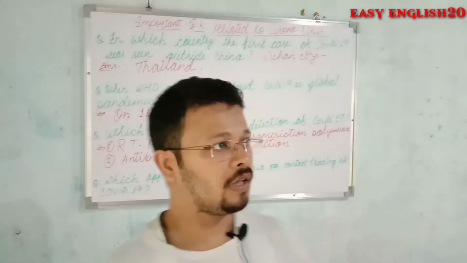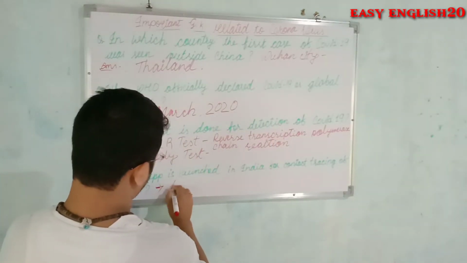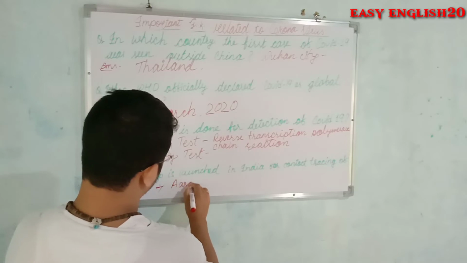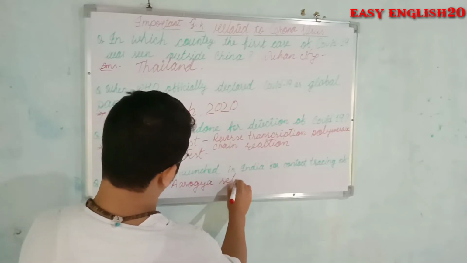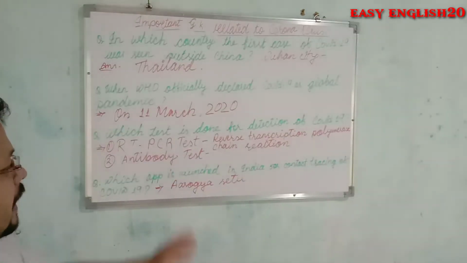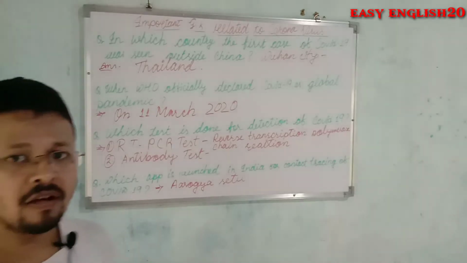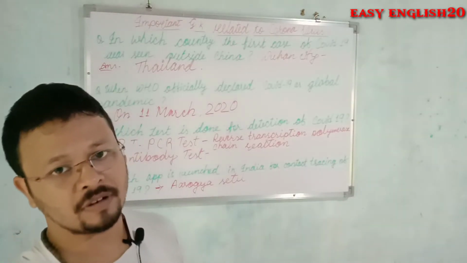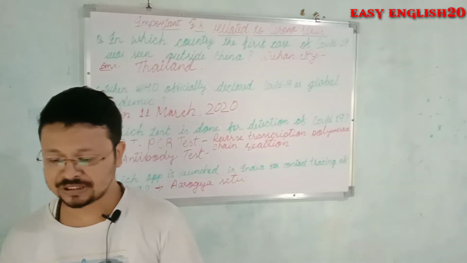This is also a very important question, and this app is called Arogya Setu. This app was launched in India for contact tracing of COVID-19 on 2nd April 2020 by MeitY, the Ministry of Electronics and Information Technology.